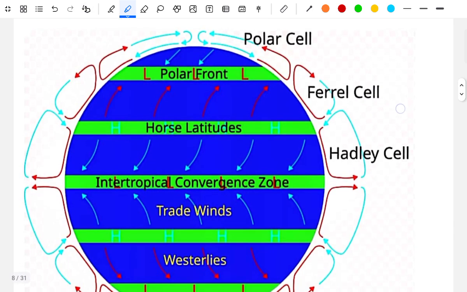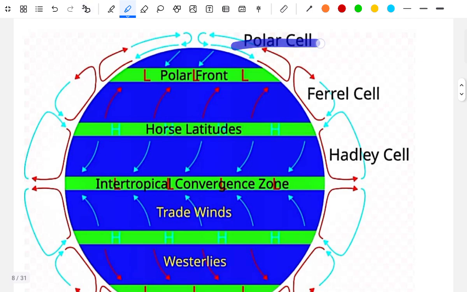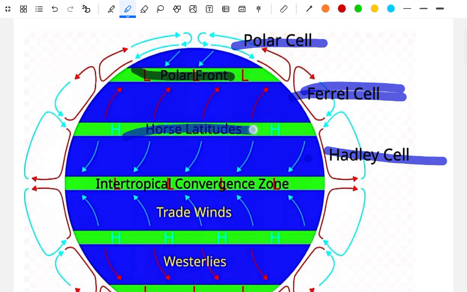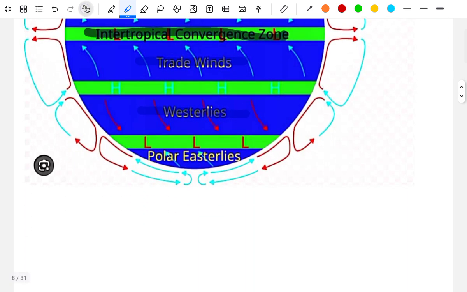We can see in the figure the polar cell, Ferrel cell, and Hadley cell, the polar front, the horse latitudes, the intertropical convergence zone, trade winds, westerlies, and polar easterlies.